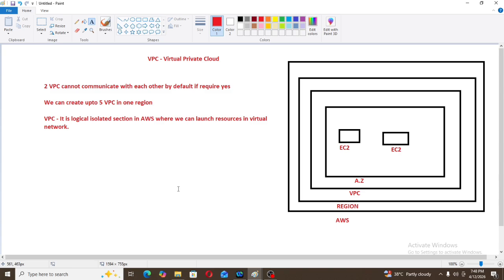Two VPCs cannot communicate with each other by default, but it requires yes. Most important question from certification point of view. We can create up to 5 VPCs in one region. Again, most important question from certification point of view.